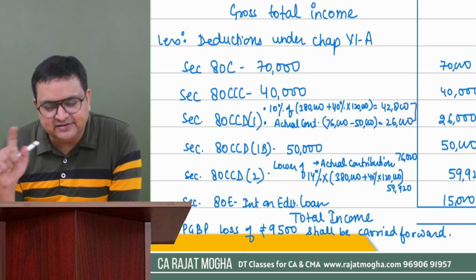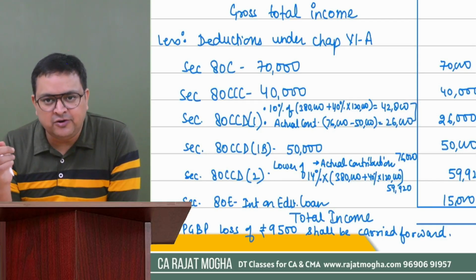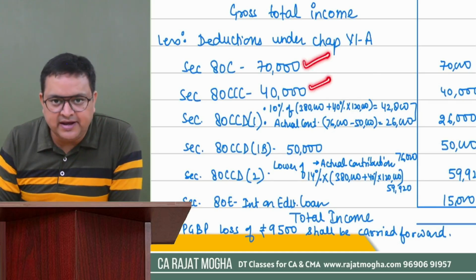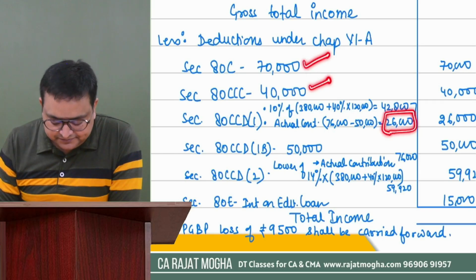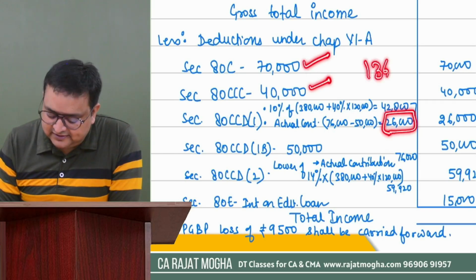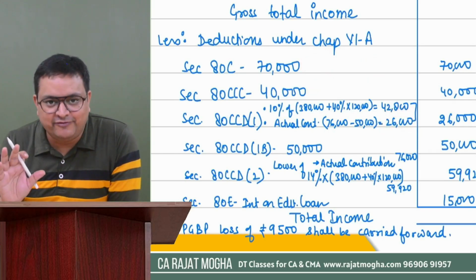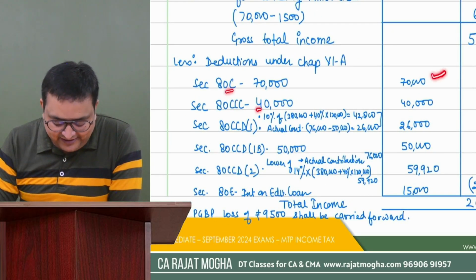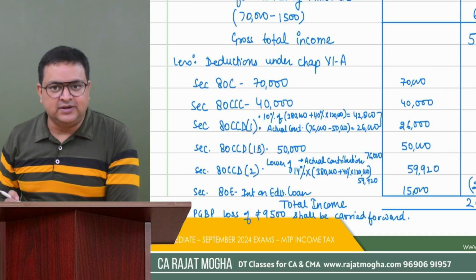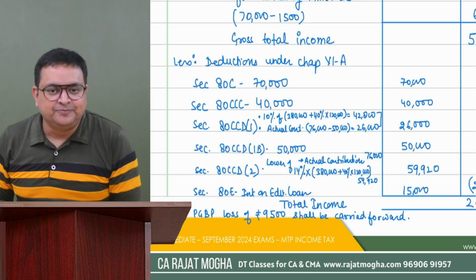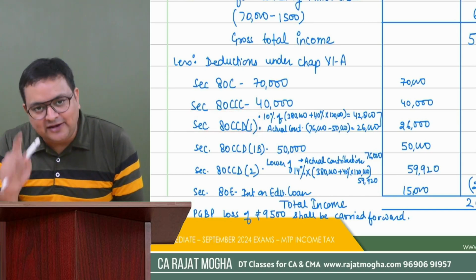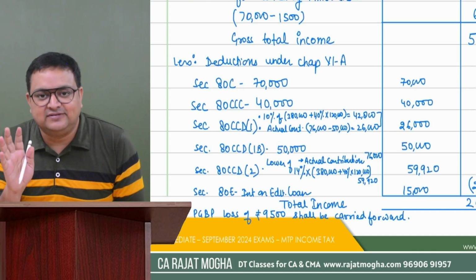Correct? And just check whether we are going beyond 150 or within that limit of 150. 70 plus 40 is 110, plus 26 is 136. We are within the limit of 150. There is no issue now. So 80C is 70, 80CCC is 40, 80CCD(1) is 26, 80CCD(1B) is 50,000. I believe you will find this one easy. So before calculating CCD(1), I would recommend you calculate CCD(1B) first. Got it?